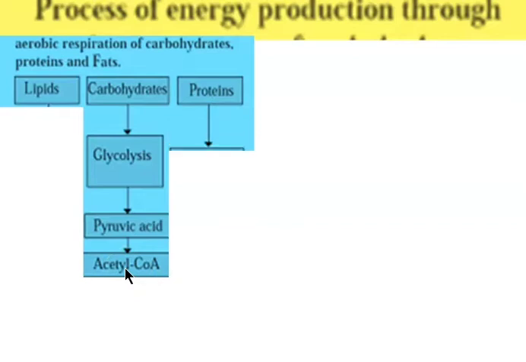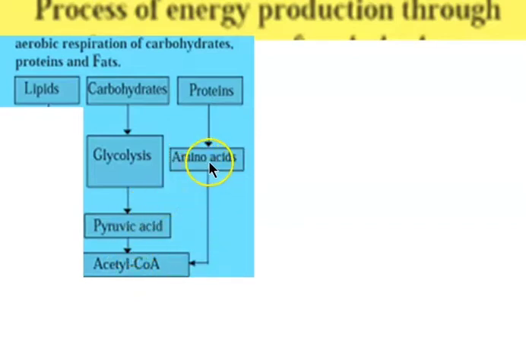Then proteins. During digestion, proteins are converted into amino acids and enter the cell. Amino acids are converted to acetyl coenzyme A for energy production.